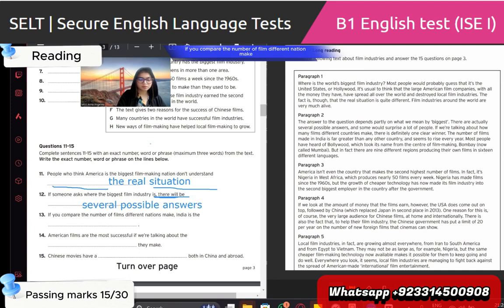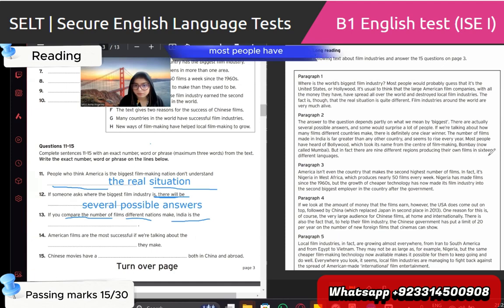If you compare the number of films different nations make, India is the greater. India is greater than any other country. That doesn't make sense. Please understand this, you have to match this with the blank. India is the what? The second one: the number of films made in India is far greater. Take a keyword from the number of films different nations make. India is the what?